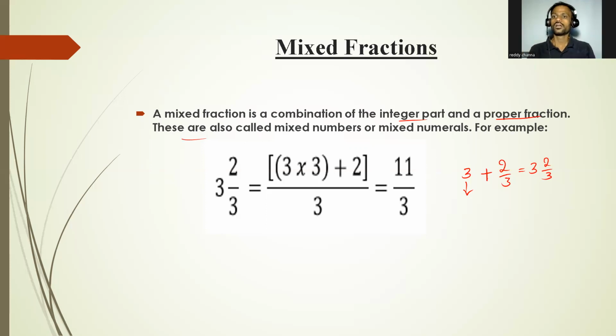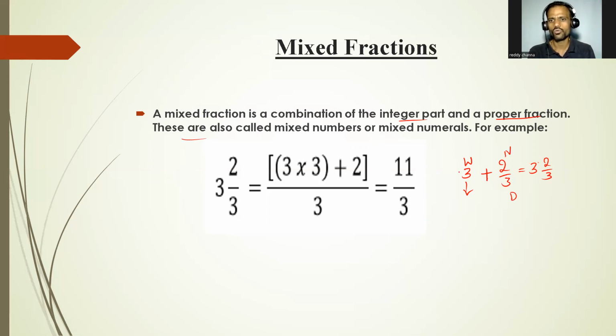Right. Now, we want to convert this mixed fraction to an improper fraction. An improper fraction means the numerator is bigger than the denominator. How to do that? See, 3 is a whole number. Here 3 is the denominator. Here 2 is the numerator. We can call it an integer also. It is a whole number also.